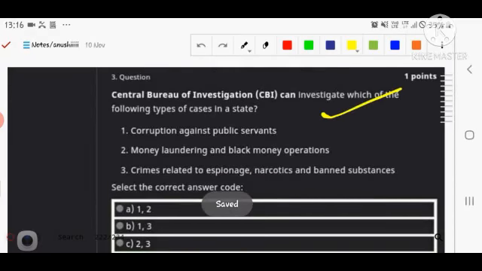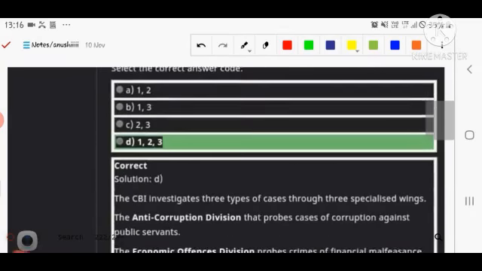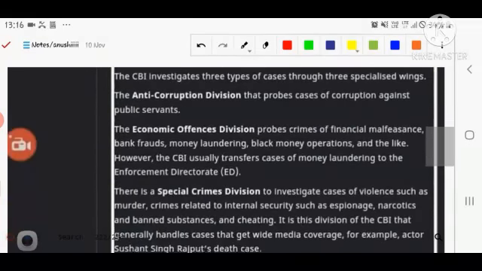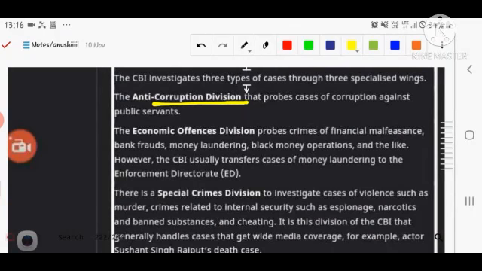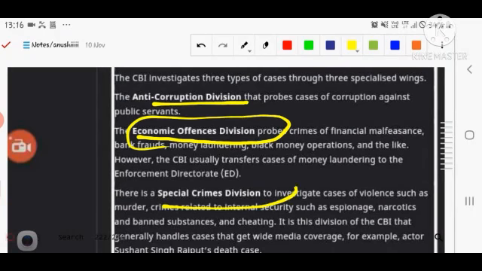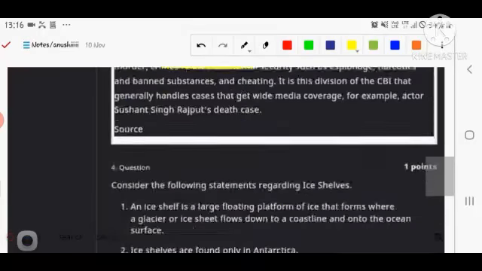If you are talking about the CBI functions, what types of function it can take: all these functions, for example the anti-corruption division, economic offences division, special crime division. It has many parts and it works as per that.